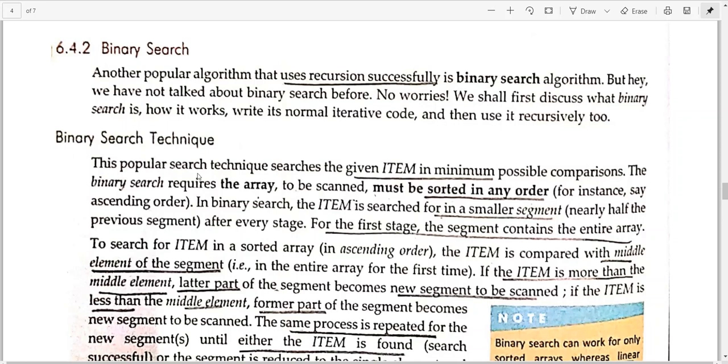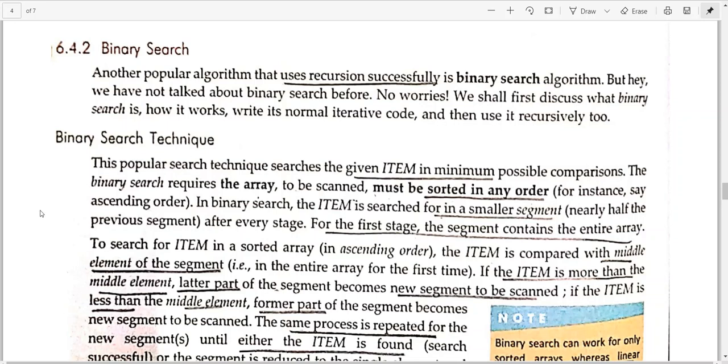But the first foremost condition for the binary search technique is that before you start searching an element inside a particular list, it should be sorted. It can be sorted either in ascending order or in descending order. It is totally your choice how you want to start, but in general we use the ascending order concept.